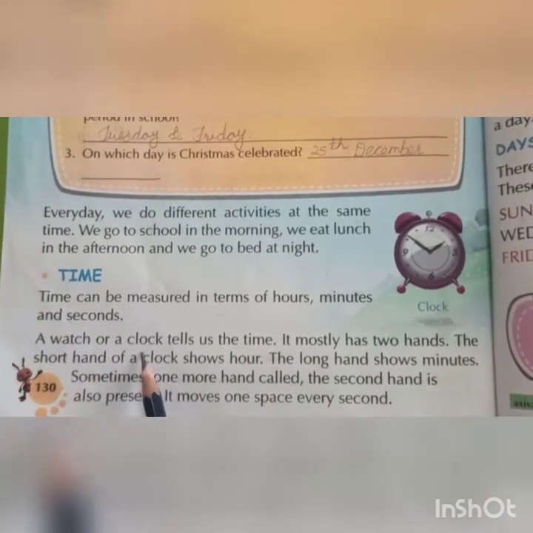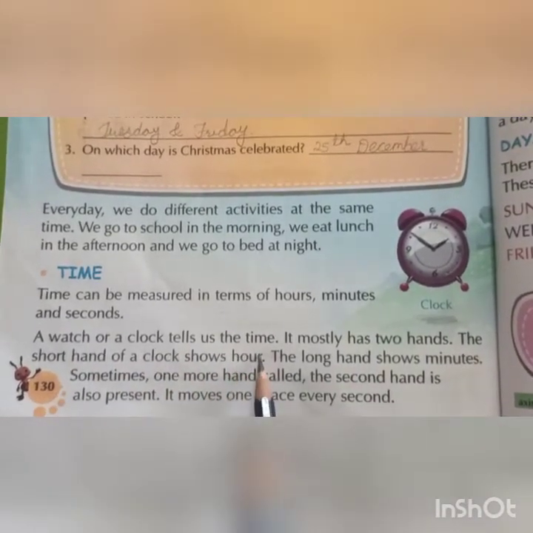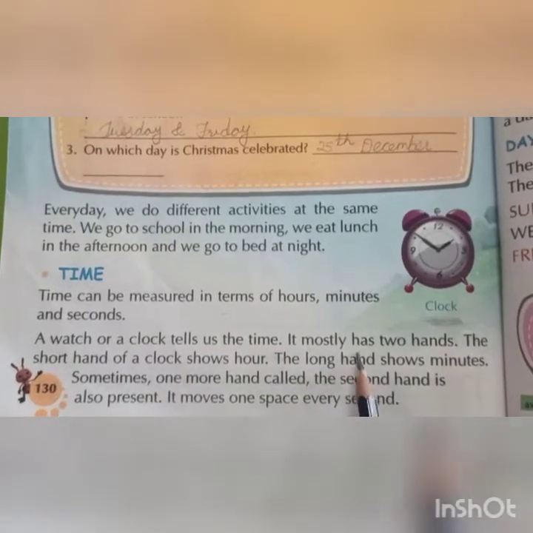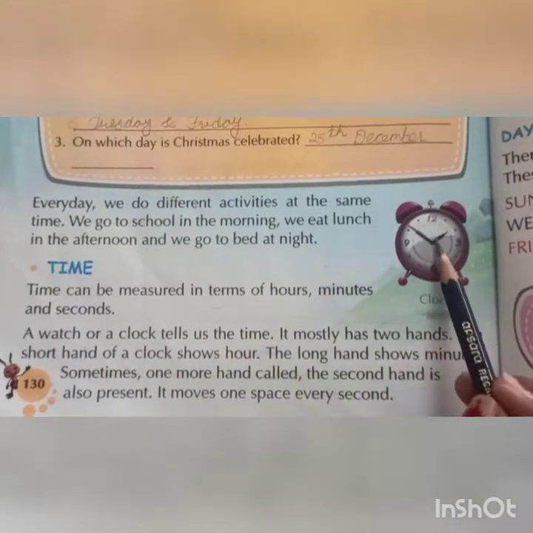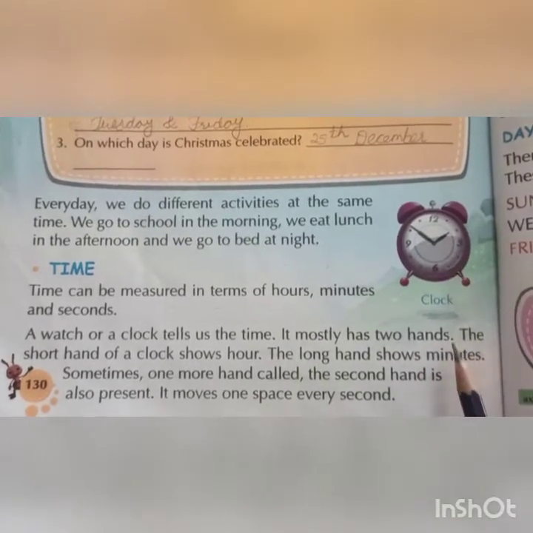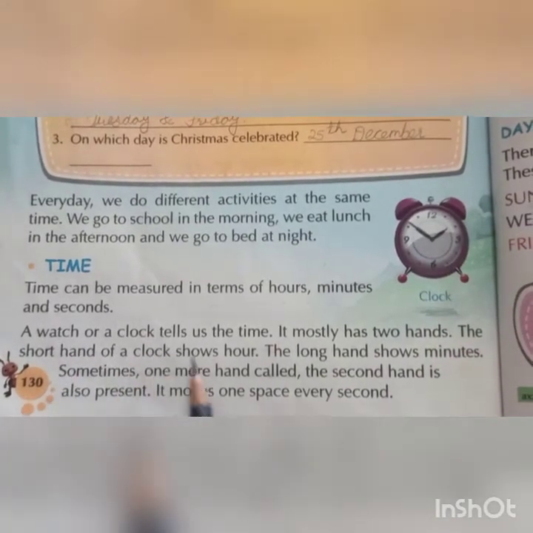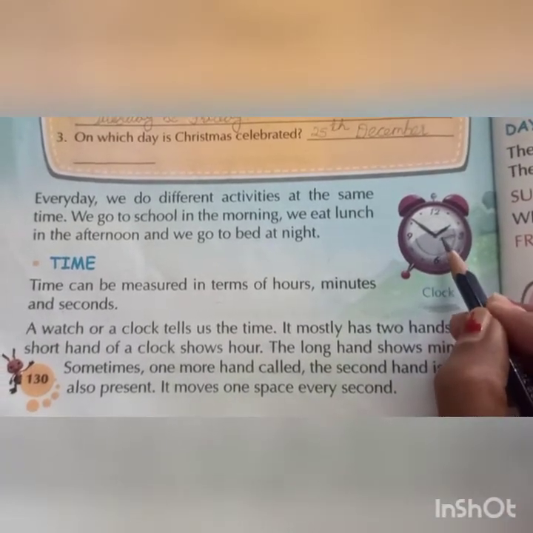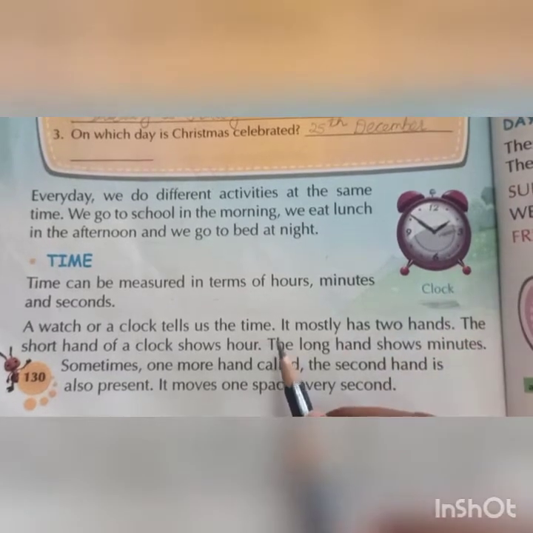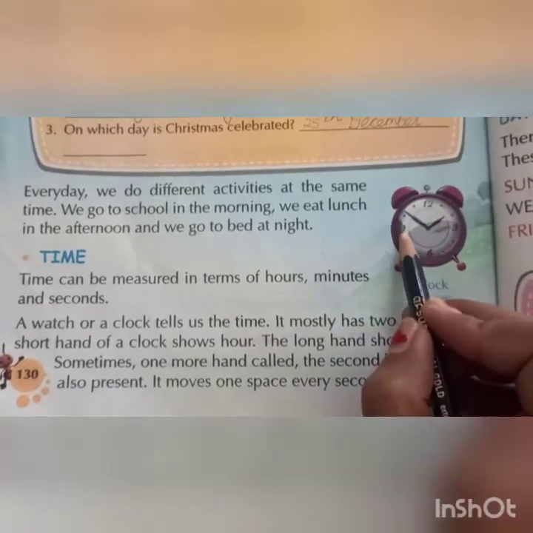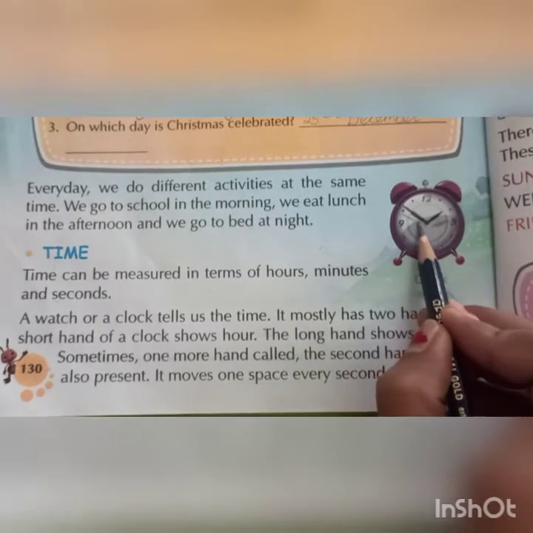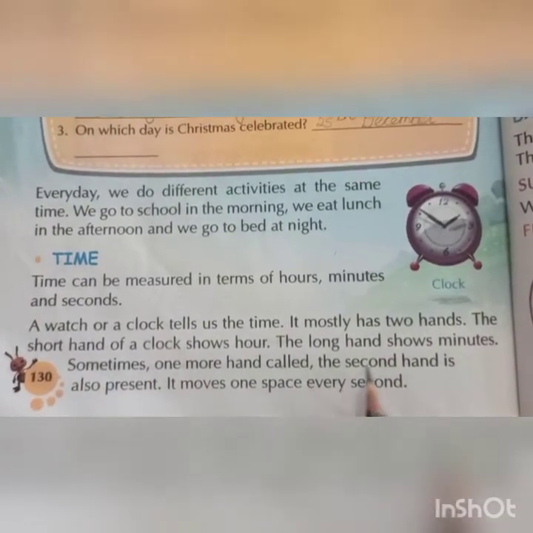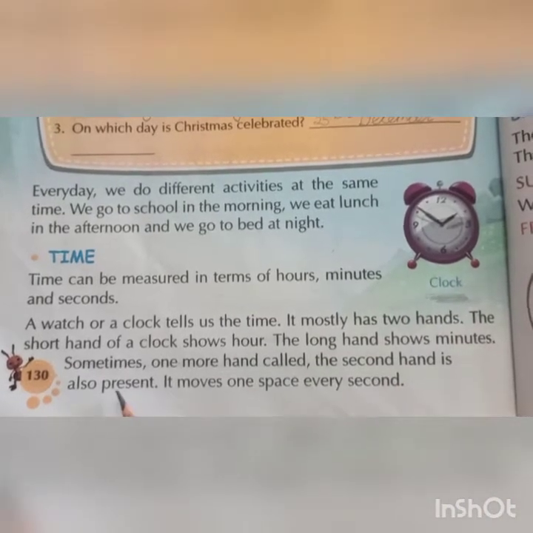A watch or a clock tells us the time. So who tells us the time? A watch or a clock. It mostly has two hands. So how many hands does a clock mostly have? Two hands. The short hand of a clock shows the hour. So this short hand shows us the hour. A long hand shows minutes. So this long hand shows us the minutes. Sometimes one more hand, the second hand, is also present.